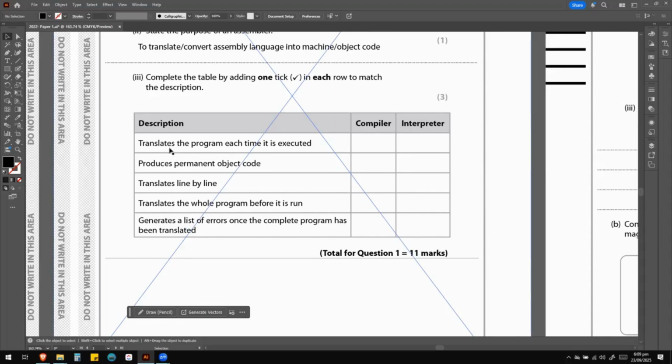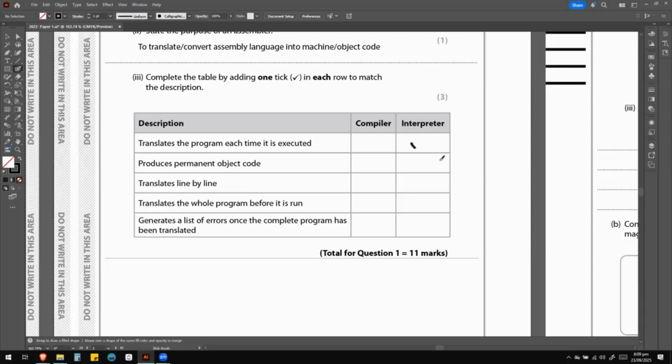Right. Translates the program each time it is executed. This sounds definitely like an interpreter. This produces permanent object code. What do you think produces permanent object code?